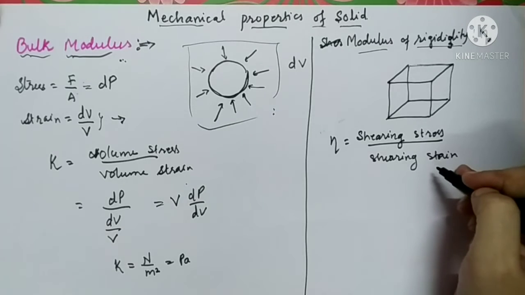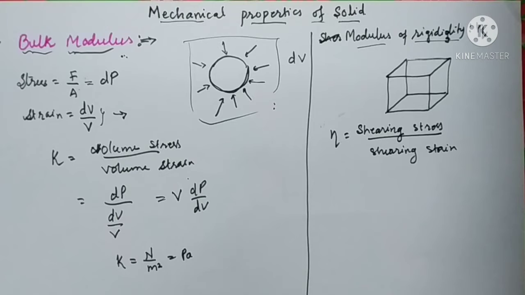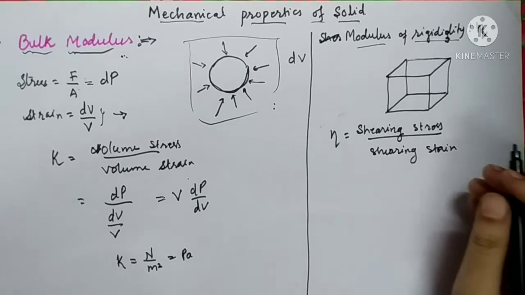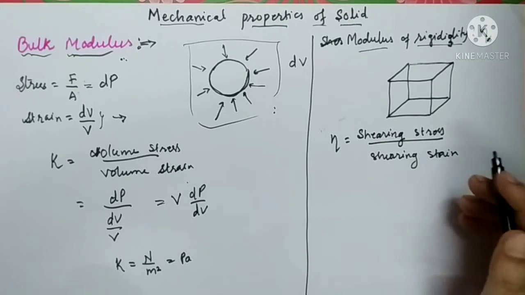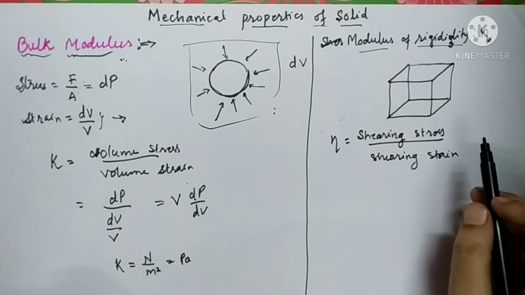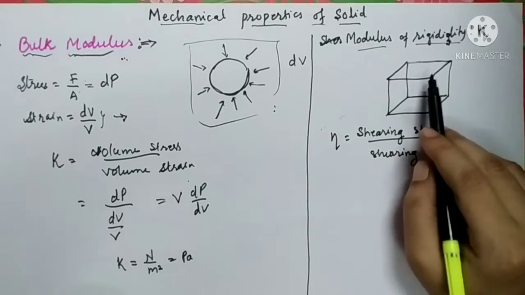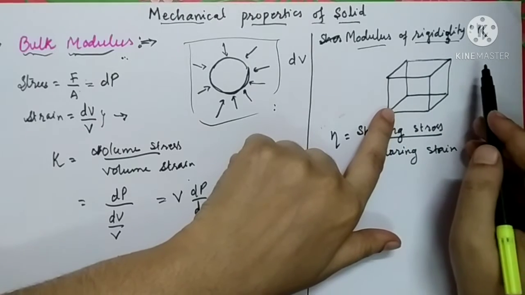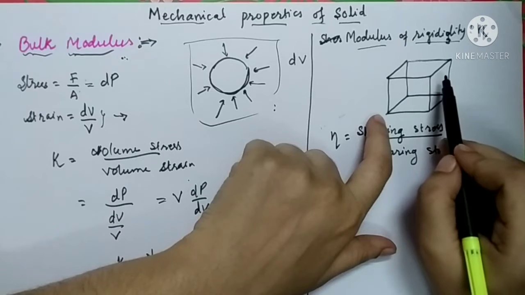We have already studied shearing stress. It is nothing but the force applied to change the shape of the object. The shearing strain is then defined as, again, we all know that stress is a force per unit area. How are you going to change the shape of this object? For that, we will divide this cube into a number of layers.